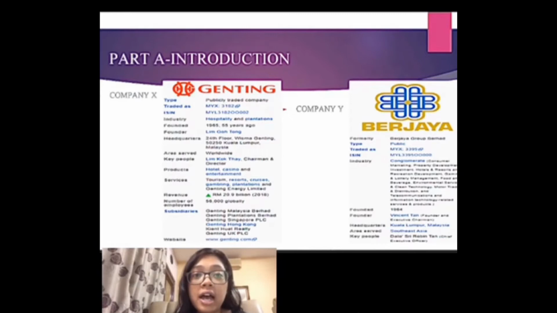For company Y, we choose Berjaya Group Berhad. This is because Berjaya Group Berhad has the same size of operation and both of them are very big industries in Malaysia. So most of the interaction and services are almost the same as Genting. Both of them were affected by SARS as they have attractions that caused a lot of people to not use their main attractions, like the hotel and resort, retail shopping, and theme park. So people wanted to stay at home and not get affected by SARS.